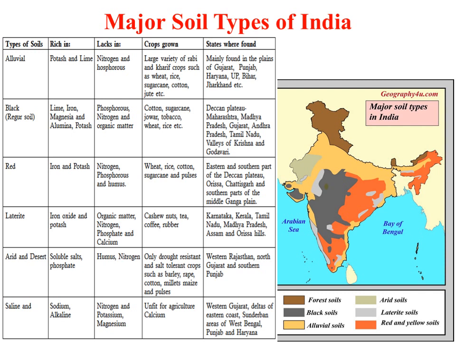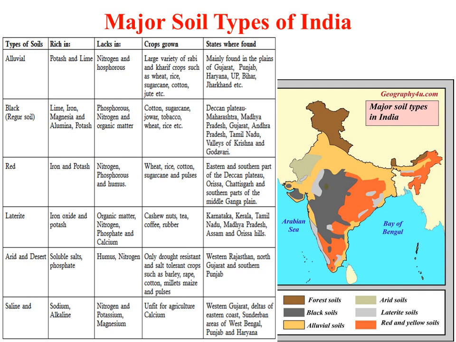Alluvial soil is rich in potash and lime. This is a very important slide, and most of the time questions in the NET examination come from these slides, like which type of minerals are present in alluvial soil, or red soil is significant because of what things. So alluvial soil is rich in potash and lime, whereas it lacks nitrogen and phosphorus.